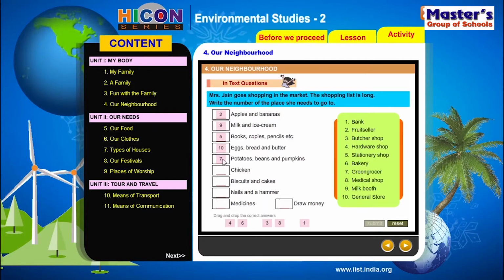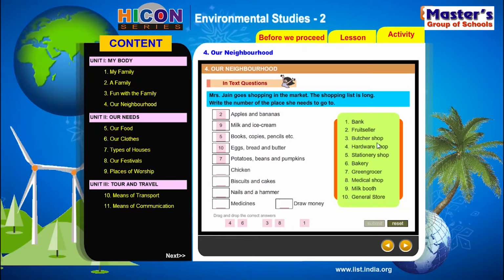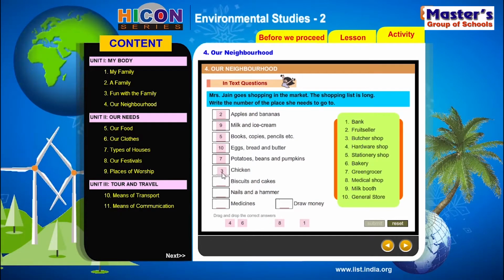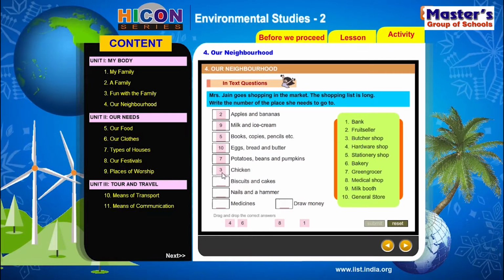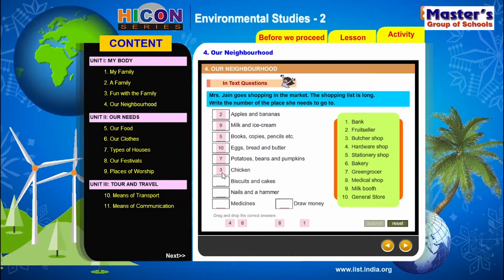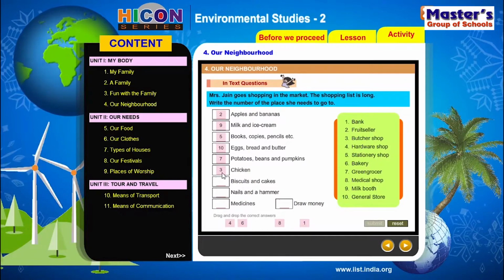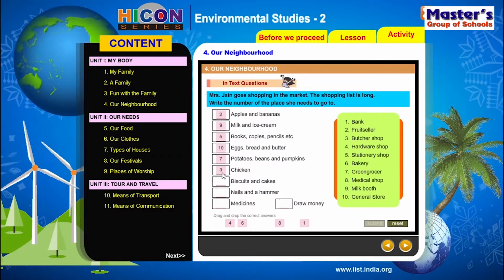Now she wants to buy some chicken also. Who? Butcher shop. A butcher shop is a place where they sell flesh, meat, isn't it? Chicken is meat actually. So she can go to the butcher shop at 3 and buy chicken from there.